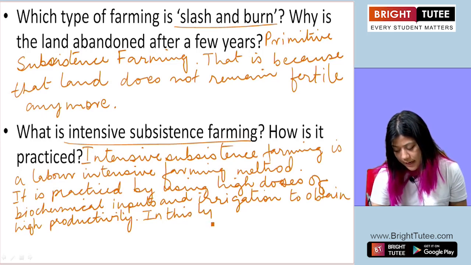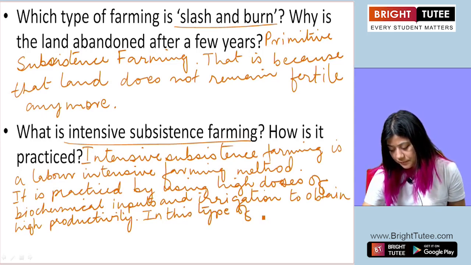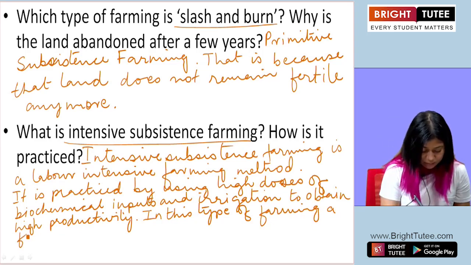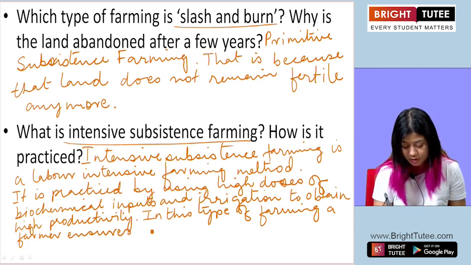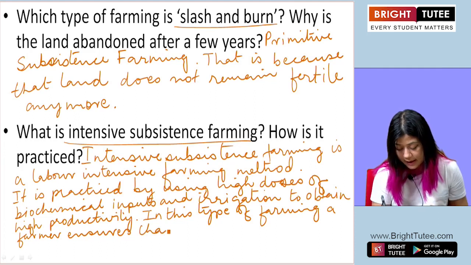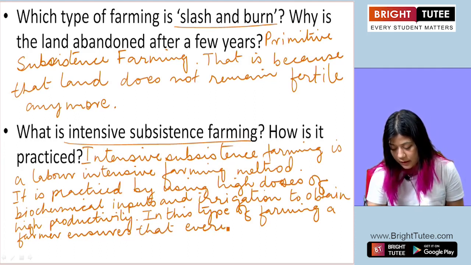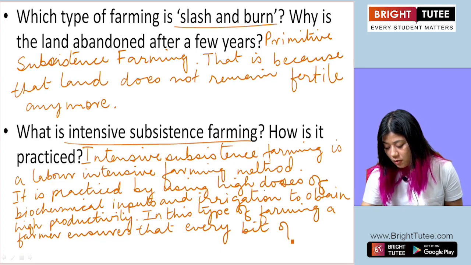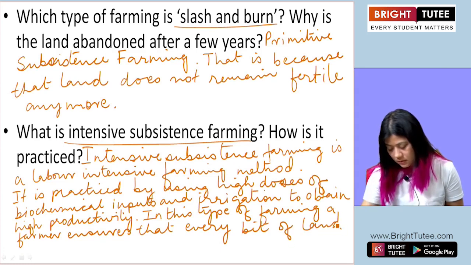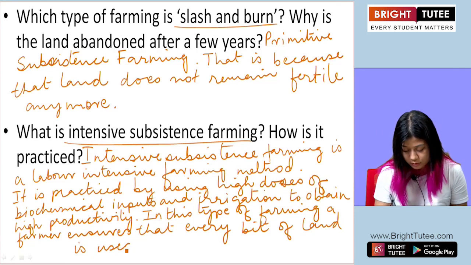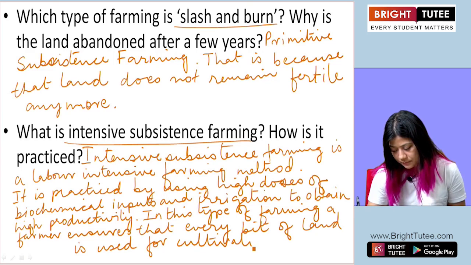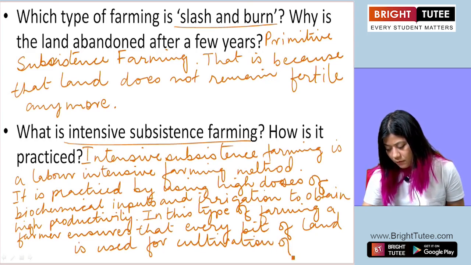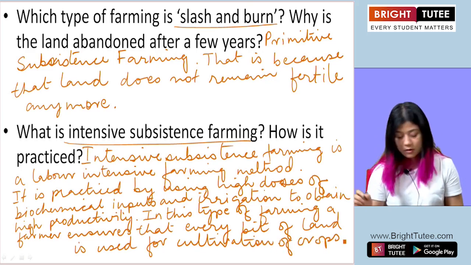In this type of farming, a farmer makes sure that every bit of land is used for cultivation of crops. All right.